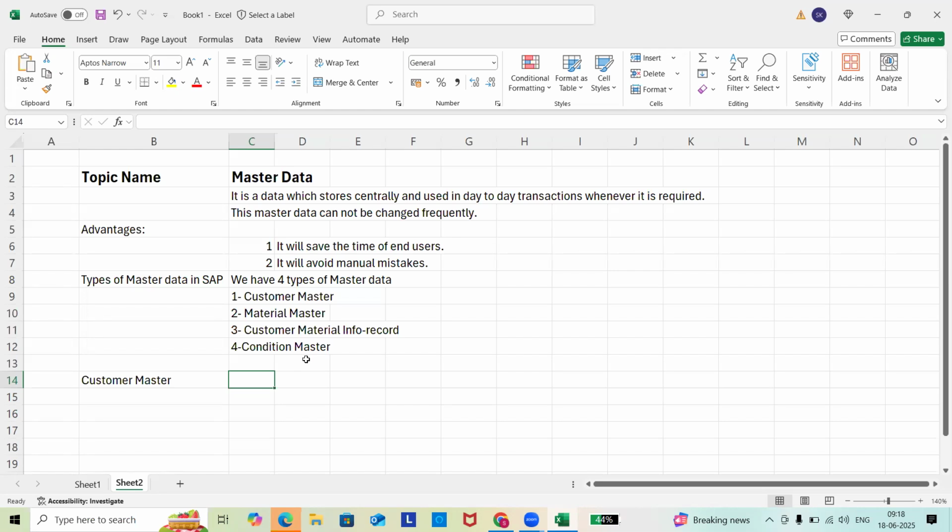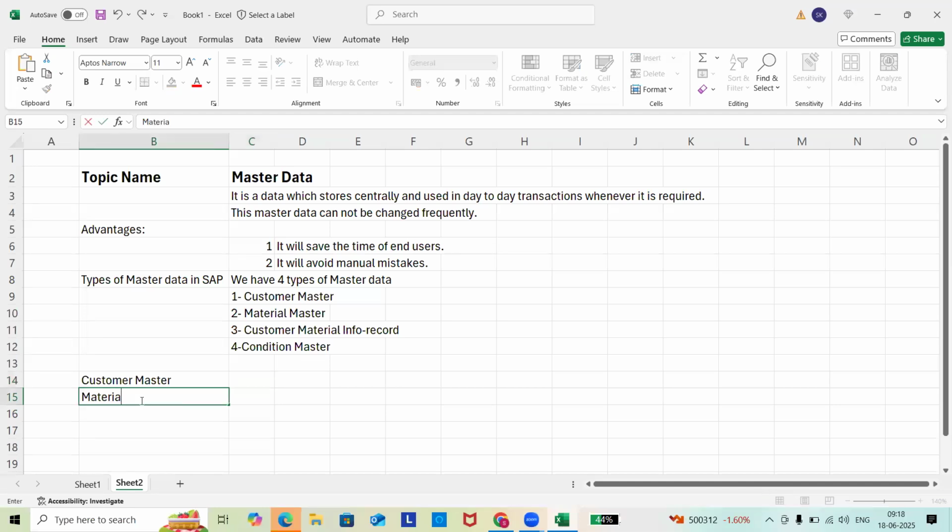Okay. Now next, jump to the material master. What is material master? Material master is the data of the product, which is stored centrally and used in day-to-day transactions whenever it is required.